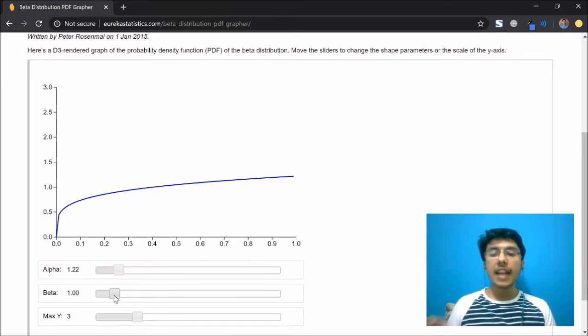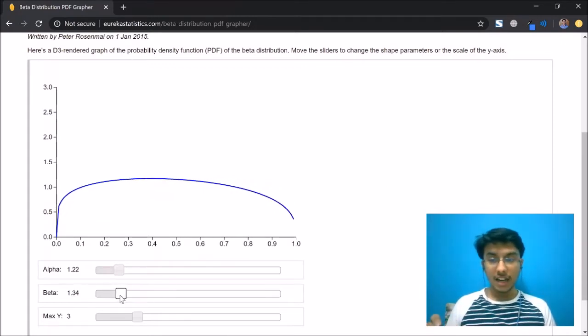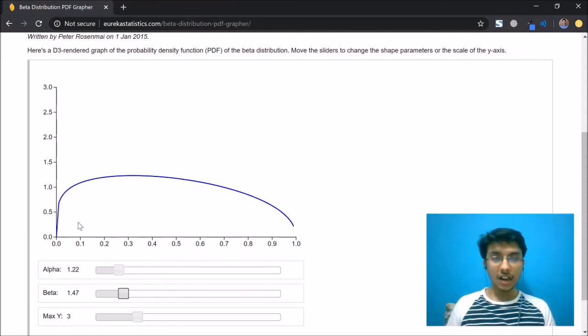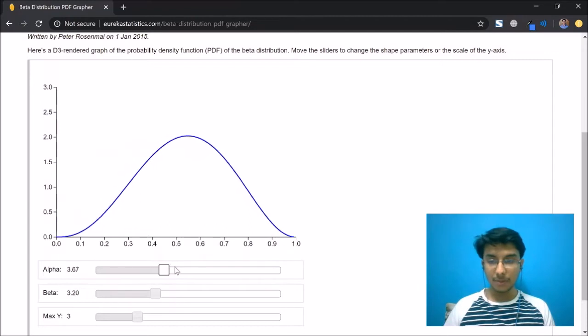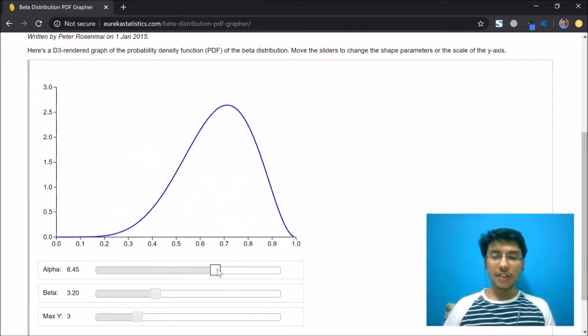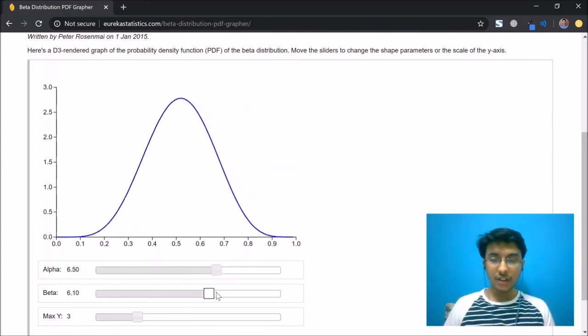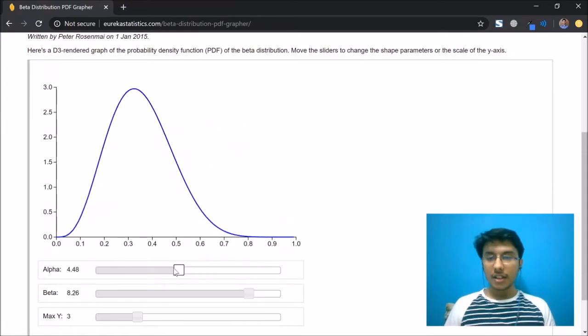In that case, increase beta by some value. And when I increase the beta value, you can see that the graph changes in the opposite direction now. The values that are on the lower side of the input range have a higher probability of appearing than the values on the higher side of the input range. This is how the beta distribution changes its shape based upon the input parameters. As you can see, as I increase the value of alpha, the graph shifts towards the higher values, whereas when I increase the value of beta, the graph shifts towards the lower values.